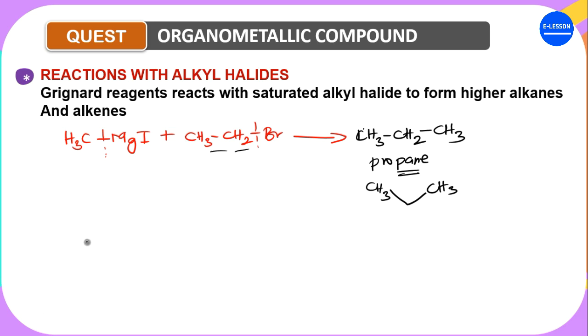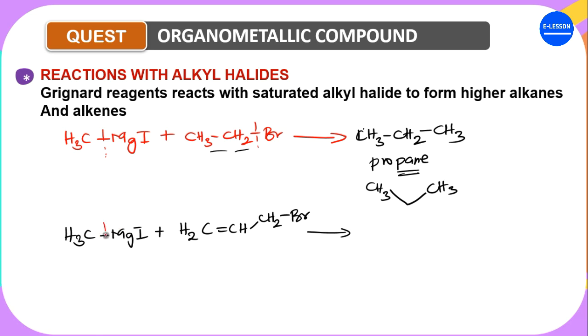Now, in the same vein, you can also react it with an alkene. For instance, you have H3C, MgI. You can react it with an alkene, H2C double bond CH, and then CH2Br. Now, when we react it with this, what do you think the product will be? It will still be the same thing.